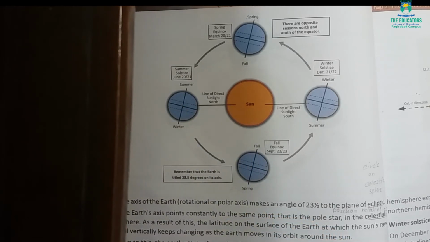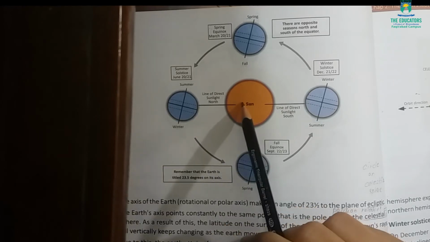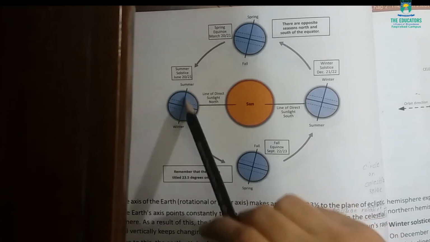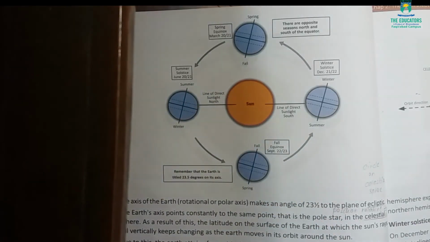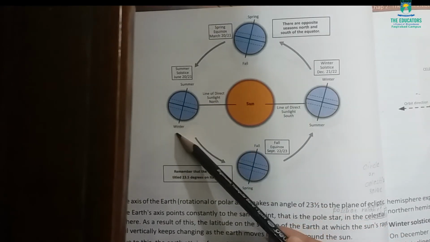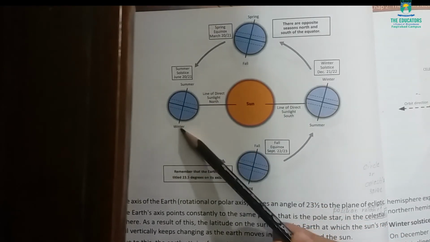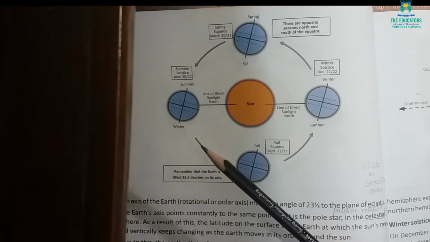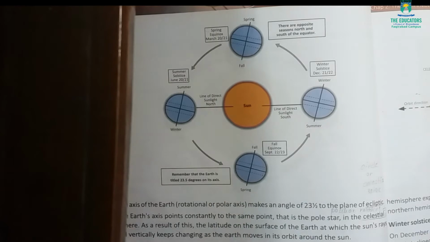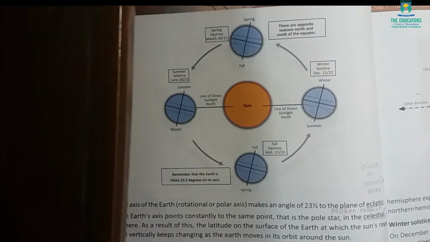So the north pole experiences a long continuous day. As the sun rays are falling on the north part, it will be the daytime. North part will experience long continuous day and south pole experiences long continuous nights. As you can see, this is a south pole. So south pole experiences long continuous nights because the sun rays are falling mostly on the north part. Okay, so this is called as summer solstice.